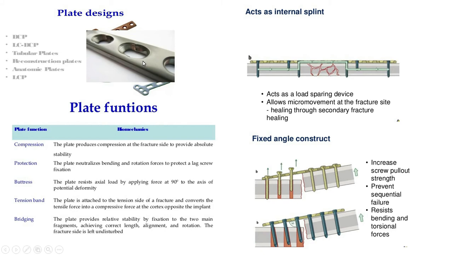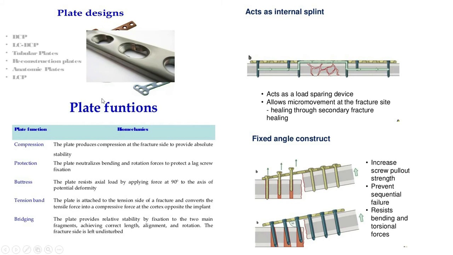Now, using a plate, we used to use plates like the dynamic compression plate and limited contact dynamic compression plate, one-third tubular plate, reconstruction plate, and some anatomical locking plates. Now the plate is used in multiple types. One is compression type, one is protection type, one is buttress type, and one is neutralizing type.